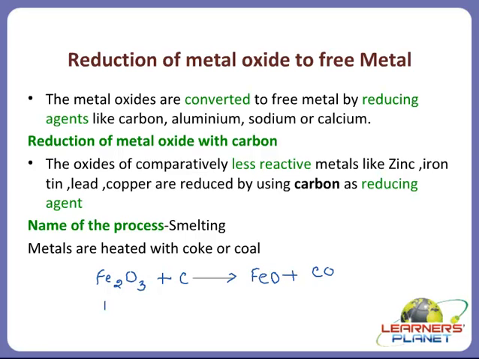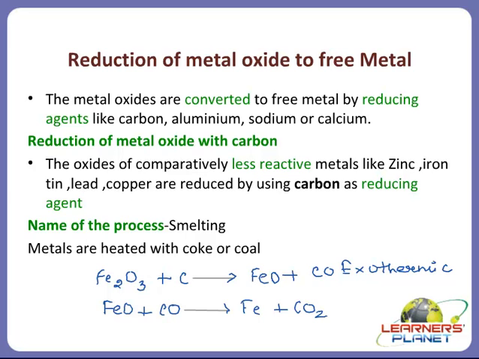So what I can do here is, I can treat this iron oxide again when heated with carbon monoxide. What will it form, children? It will form iron metal and carbon dioxide. Right? So you know, children, this is an exothermic reaction. That is, a large amount of heat is evolved.